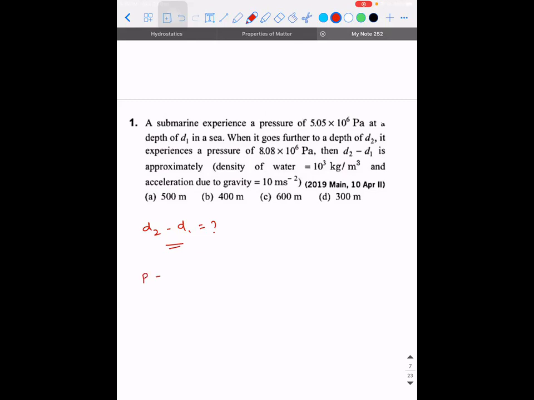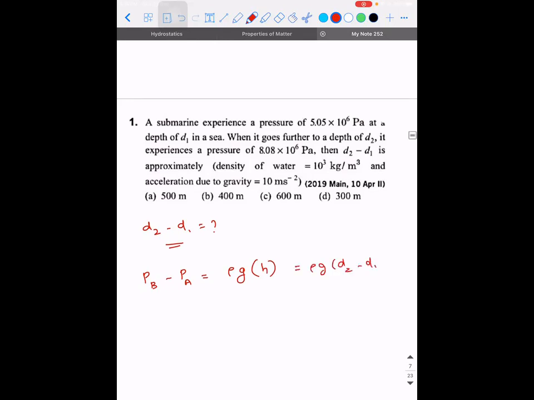Sorry, PB minus PA. Okay, PB minus PA is equal to rho G into H. What is the value of H in this case? D2 minus D1. Very good. So it is D2 minus D1.